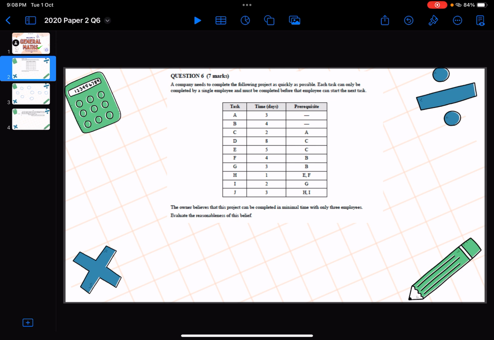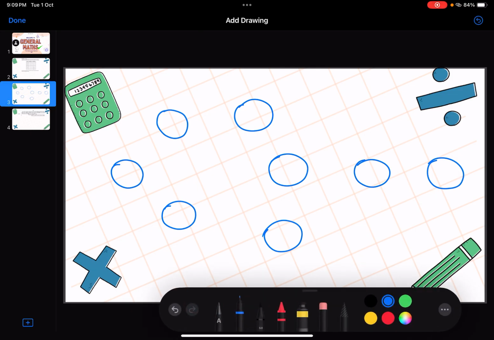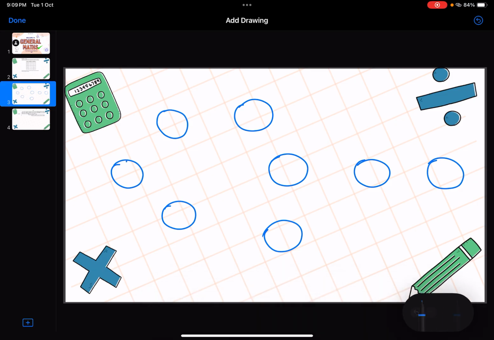So the first thing we need to do is draw up an activity network. I've pre-prepared the circles here for the activity network, because in order to draw an activity network, we need to do a forward scan and then a backward scan in order to work out the minimum completion time of the network. So we need to break these circles in half in order to do a forward scan and a backward scan. I'll break these ones in half and then we will conduct our forward scan.